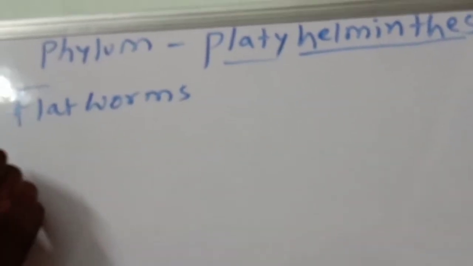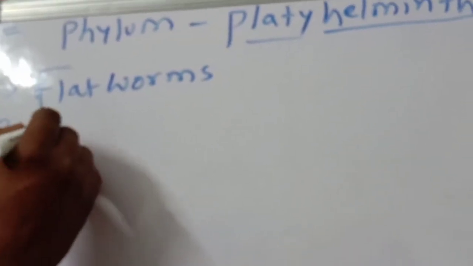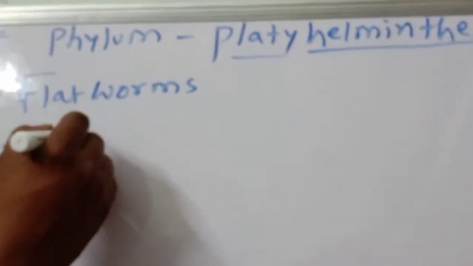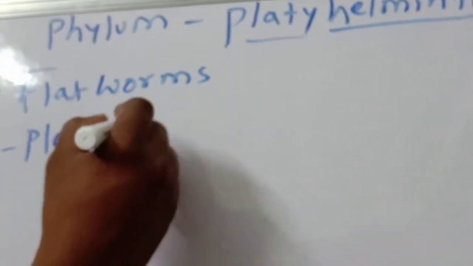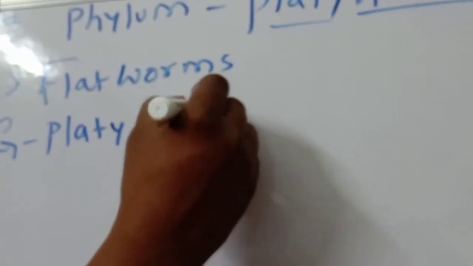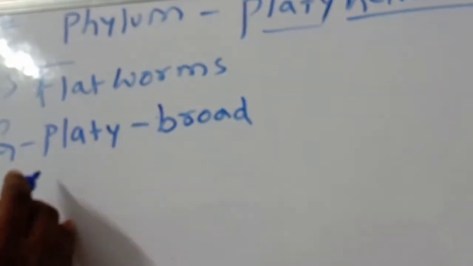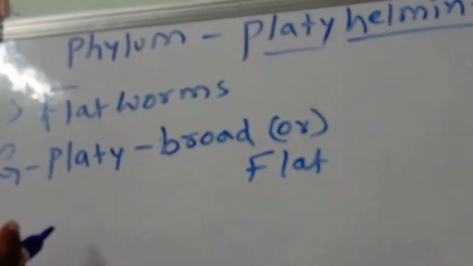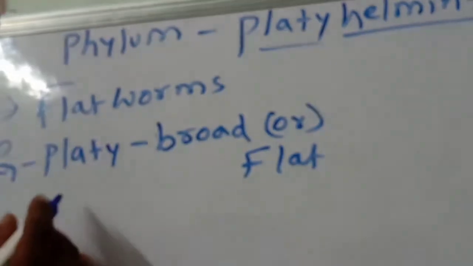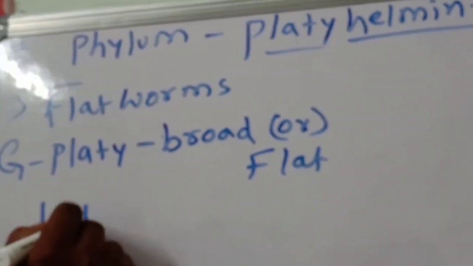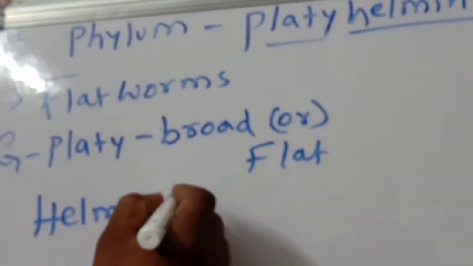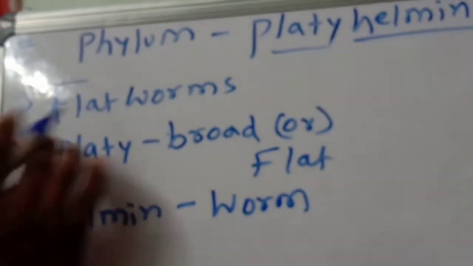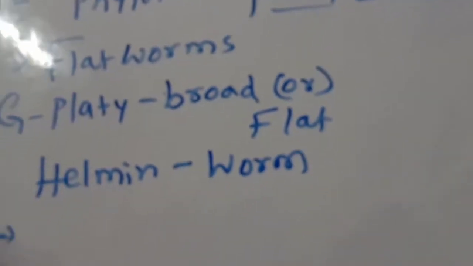So in the Greek, platy means broad or flat. Helmin means worm. So broad or flat worm, they are called flat. That's why they are called flatworms.